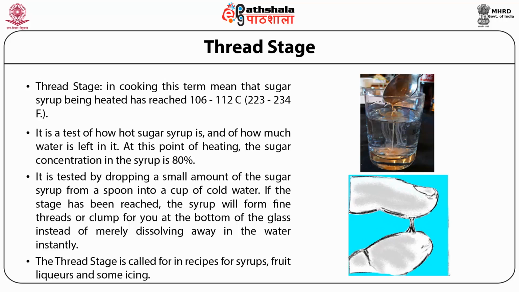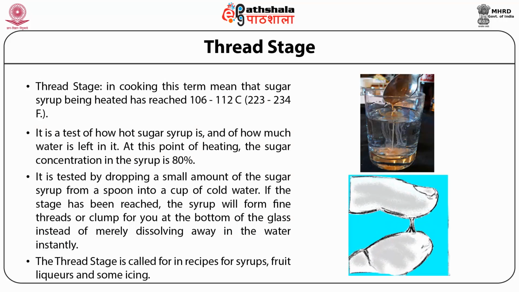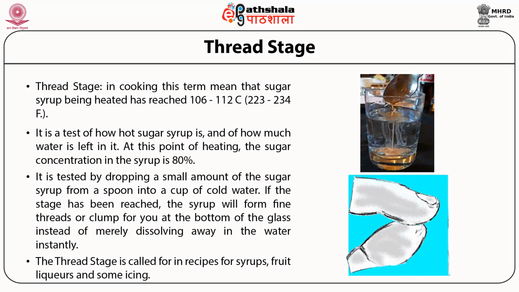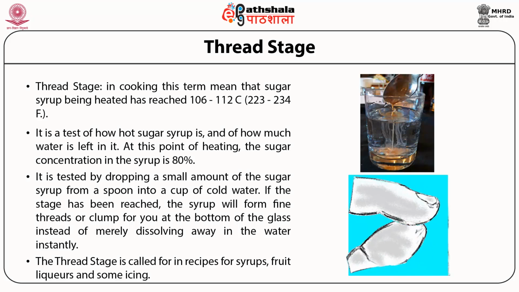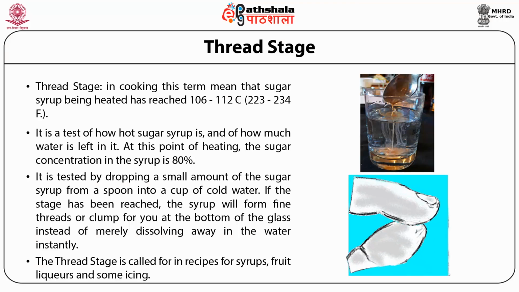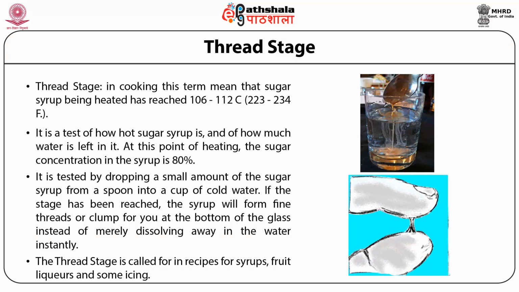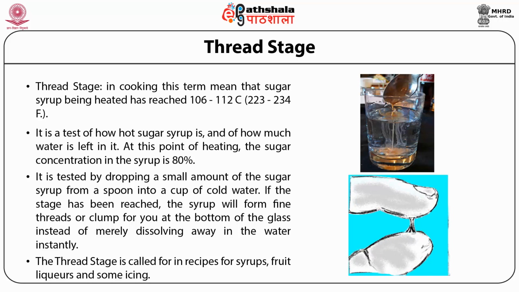The thread stage is called for in recipes for syrups, fruit liquors, and some icing, and many Indian recipes wherein we want the sugar syrup absorbed, like jalebi, gulab jamun, etc., are made using syrup cooked at this stage.